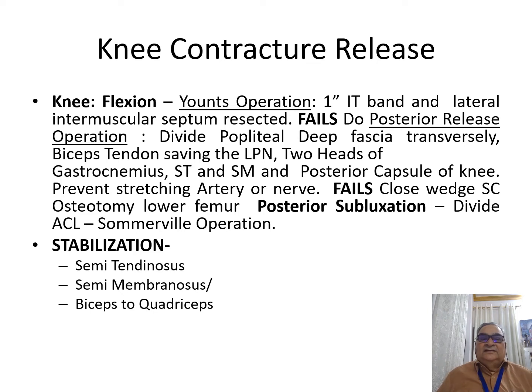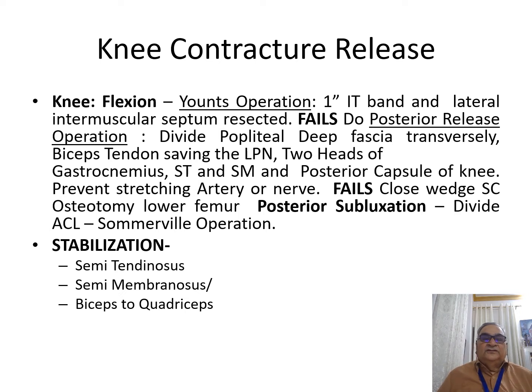So if you feel that the nerve is too tight, then you can do a closed wedge supracondylar osteotomy of the lower femur. When you do this, sometimes you find that the tibia slides posteriorly in relation to the femoral condyle. This is called posterior subluxation. Then you have to divide, through an anteromedial incision parallel to the ligamentum patellae, the anterior cruciate ligament, and this operation is called the Somerville operation, and you have to pull the tibia forward by either a Hamilton Russell traction or a skeletal traction through a tibial tuberosity.